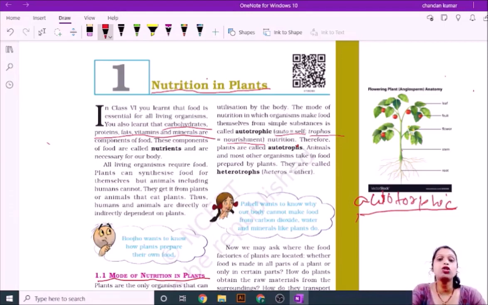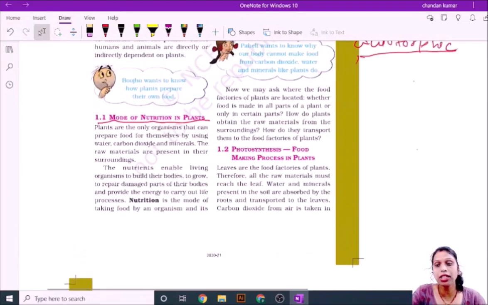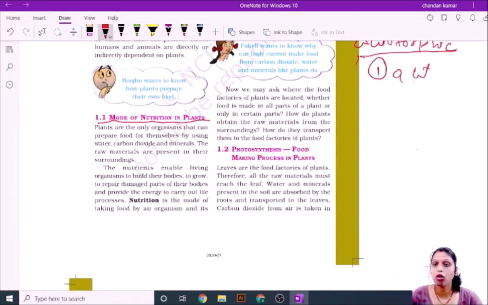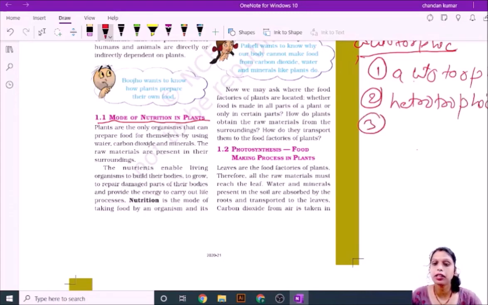So in this chapter we will study 3 modes of nutrition. First is autotrophic. Second is heterotrophic. And third is saprotrophic.